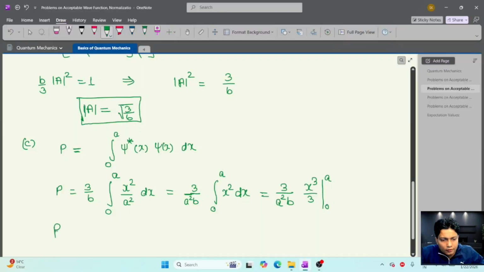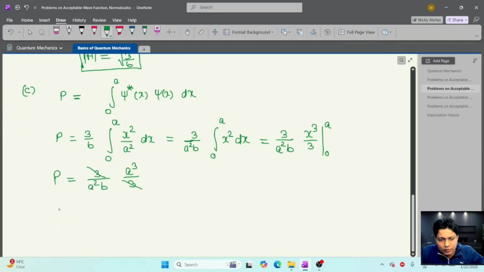Now this probability will be 3 by a square b, and this will be a cube by 3. So 3 and 3 cancel out, a square cancels out. So the value of the probability will be p equal to a by b.